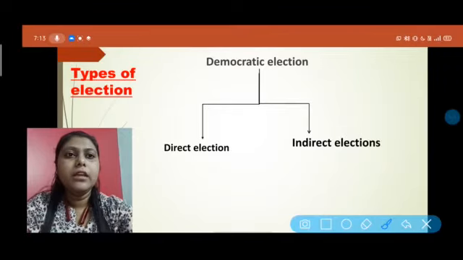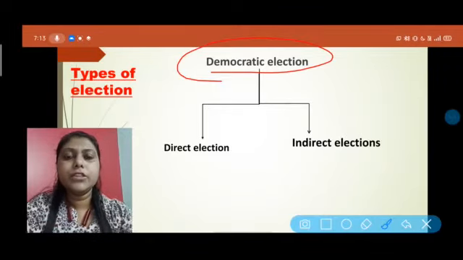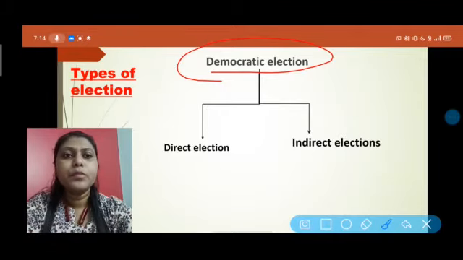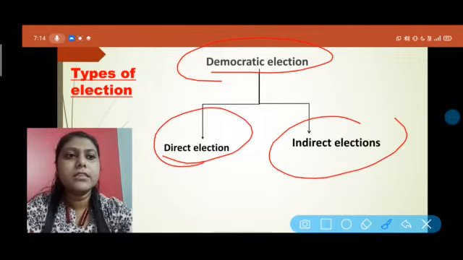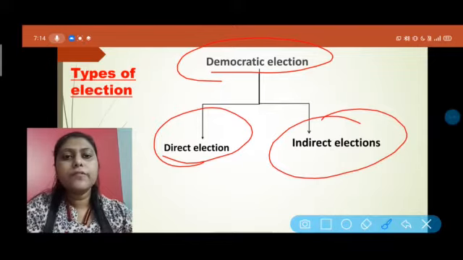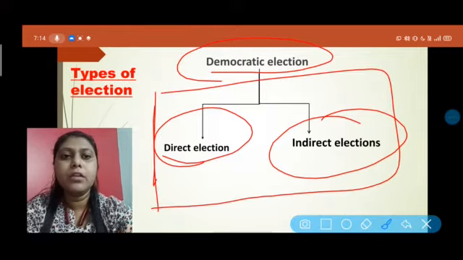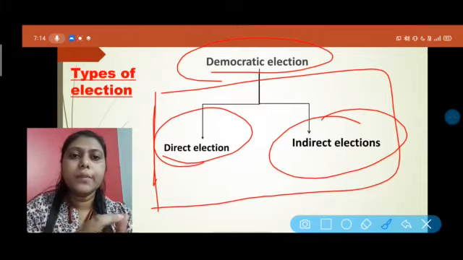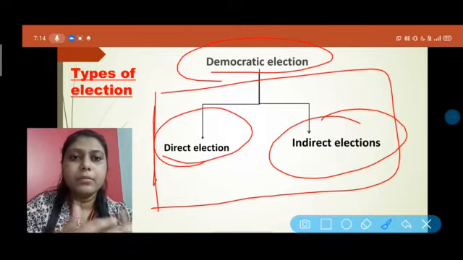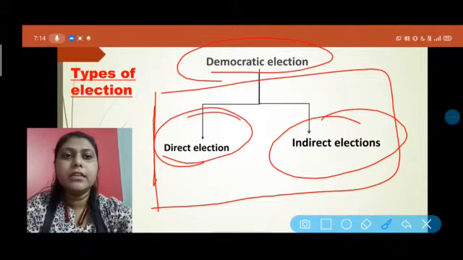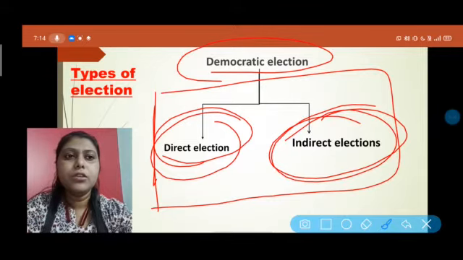You have seen that there is a democratic election, and democratic elections are divided into two types. One is the direct election, another is the indirect election. Now we have to know what a direct election is and what an indirect election is. These are the two types of election we get in any democratic country. It totally depends on the country which method it adopts, and some countries, like our India, have adopted both the direct and the indirect elections.